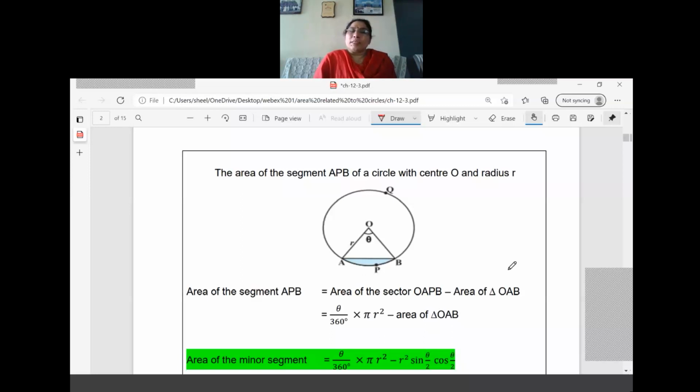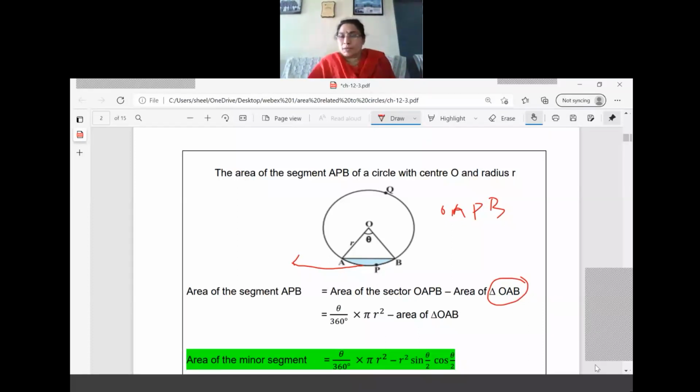Now listen all of you. The diagram is given. In that you can see the shaded portion, right? The shaded portion is our minor segment. That is only we want to calculate. What is the formula for area of the minor segment? For that, we must know the formula for area of the sector, because OAPB is a sector for us, right? From that, what is to be subtracted? Area of the triangle OAB. Then we are going to get area of the segment.